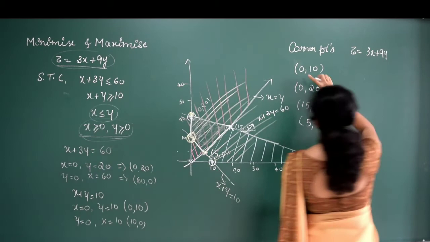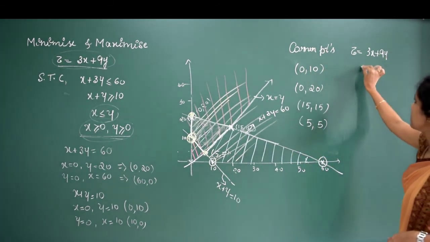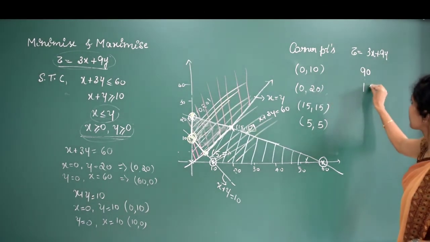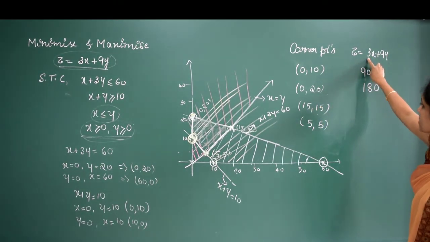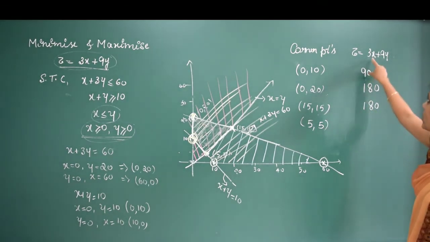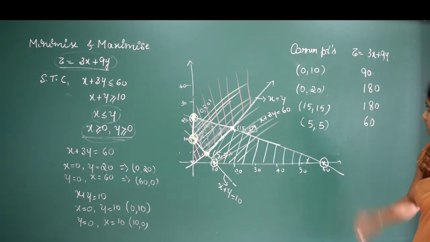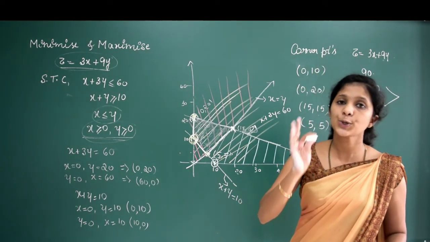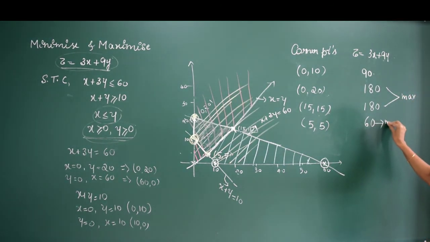Now we substitute the values in z. For x is 0, y is 10, 9 into 10 will be 90. For 0 and 20, 9 into 20 will be 180. And for 15 and 15, 15 into 3 plus 15 into 9 is also equal to 180, right? For 5 and 5, this is 15 plus 45 will be 60. So what is the maximum value? 180. At 2 points the function attains the maximum value. So here two possible values are there. So this is the maximum value and this is the minimum value.